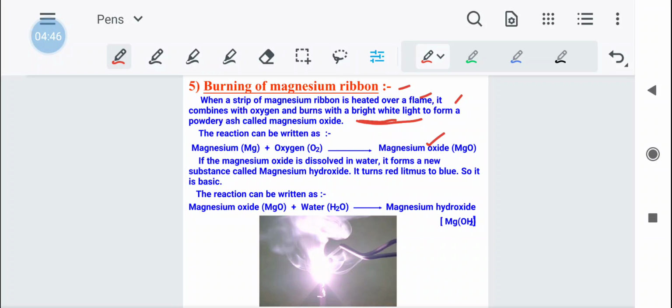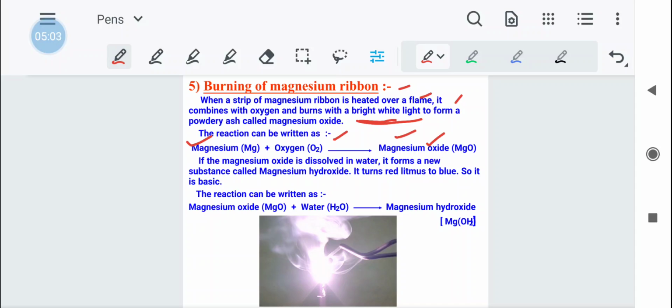So this reaction is a chemical change taking place, and this chemical change can be written in the form of a chemical reaction: magnesium plus oxygen gives magnesium oxide.